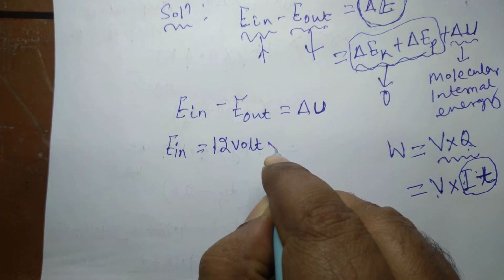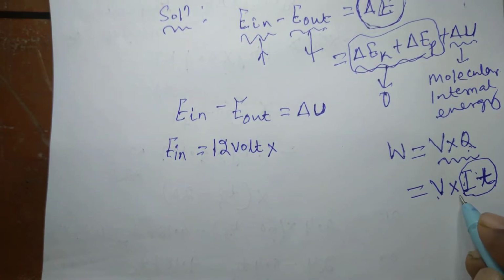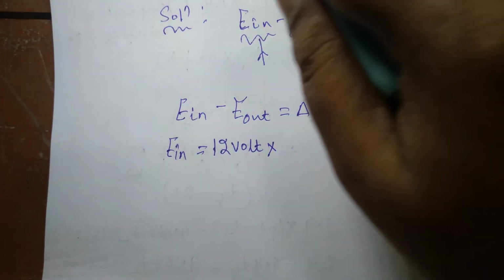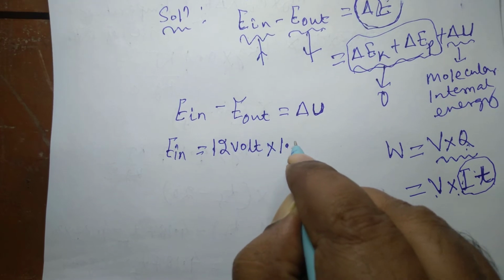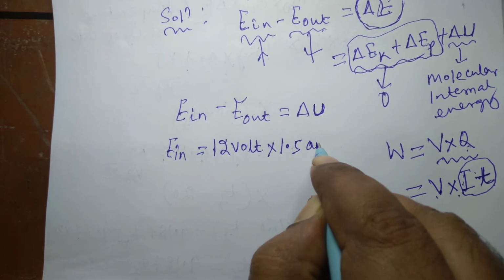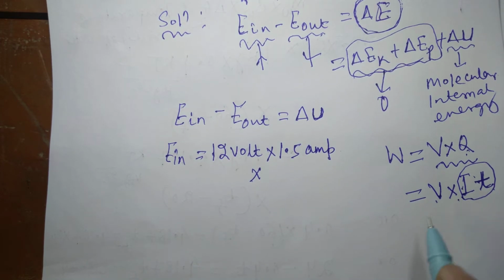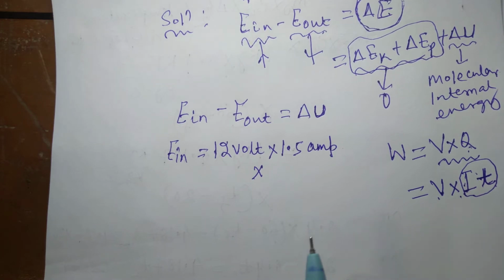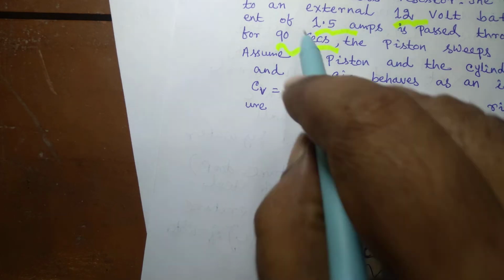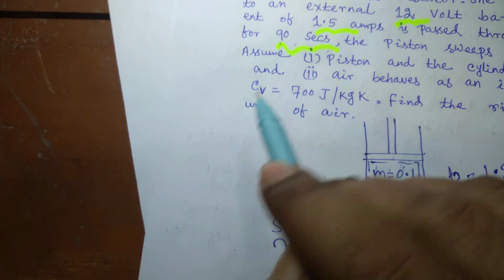The voltage is 12 volt and the current is given in the question. Current is 1.5 amperes, multiplied by time. The time during which this electric current flows is given to be 90 second.